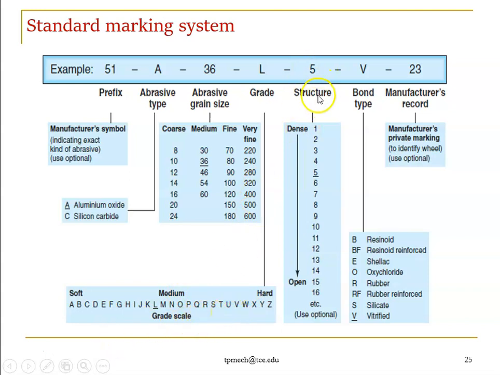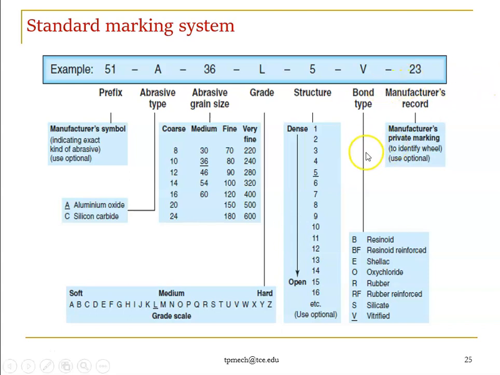The next one is the structure, how the abrasive grains are arranged, whether dense or open. It is arranged by numbers starting from 1. The lowest number represents the dense structure. As the number keeps increasing, it becomes the open structure, with more gap between the grains. The gap means a void, an air gap, where the bonding is kept, like resin. The numbers go from 1 up to 16, right? So that is the structure.